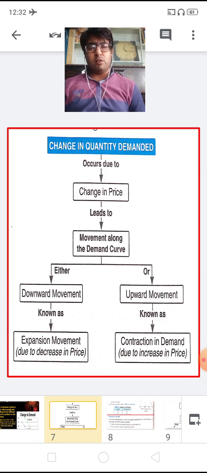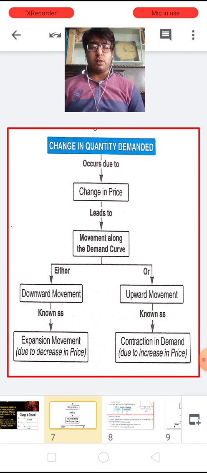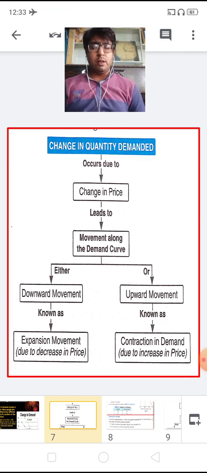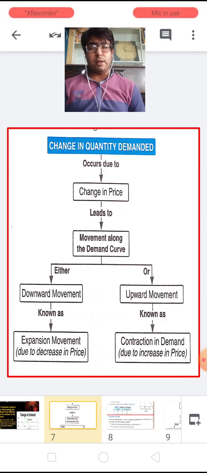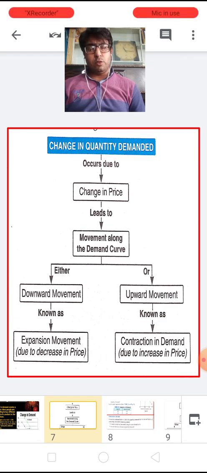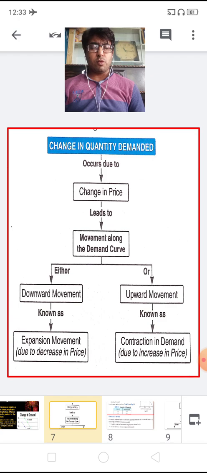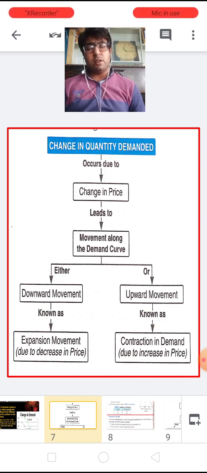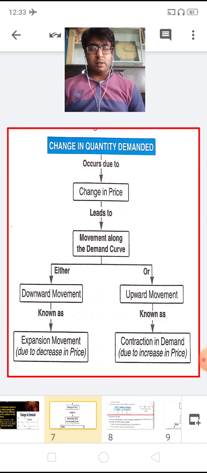If it is a downward movement, it is known as expansion movement, and it happens due to a decrease in price. So it is known as the expansion in demand or increase in quantity demanded, or it is also known as extension in quantity demanded or extension in demand. Now on the right hand side, you're watching the movement along the demand curve due to an upward movement, which is known as contraction in demand, and this contraction in demand is due to an increase in prices.